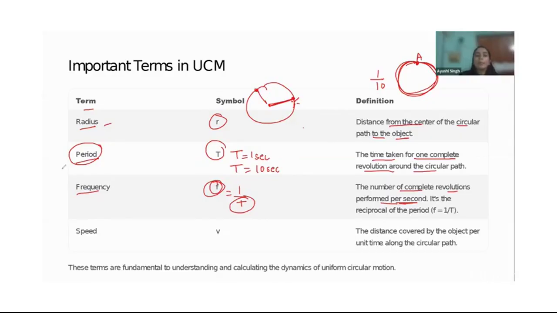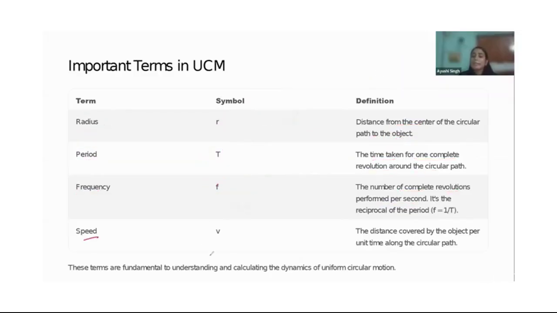Right. Now coming to speed. Speed is equal to V. Speed, or distance covered by the object per unit time, would be V, that we know. Speed or velocity you can say, but again it's changing, the direction is changing, right?